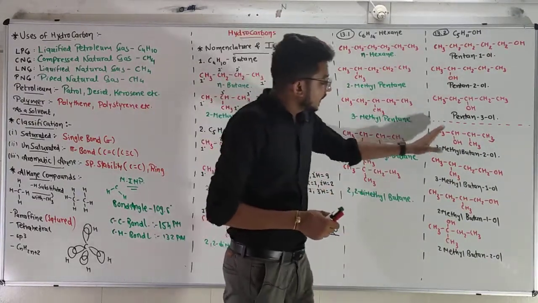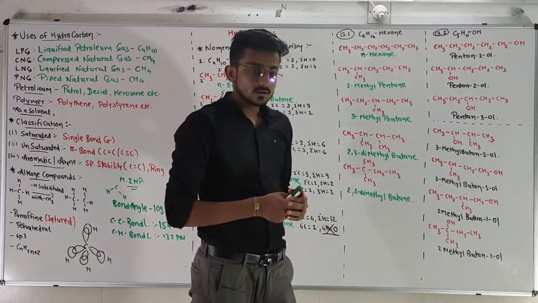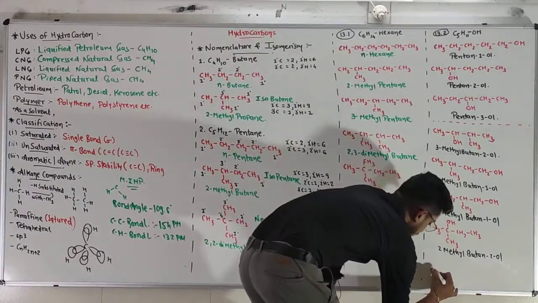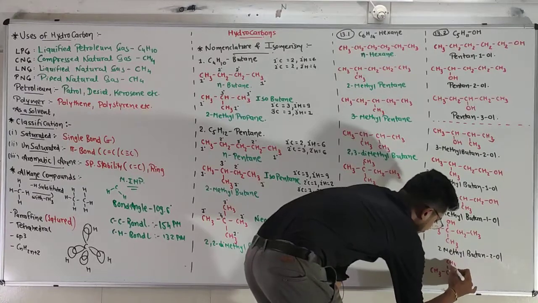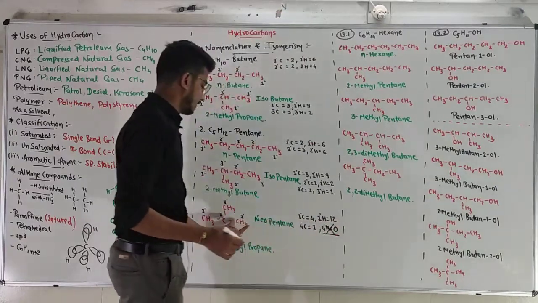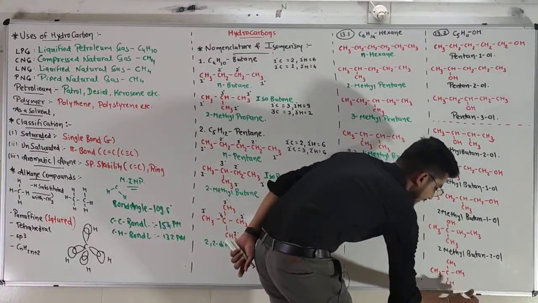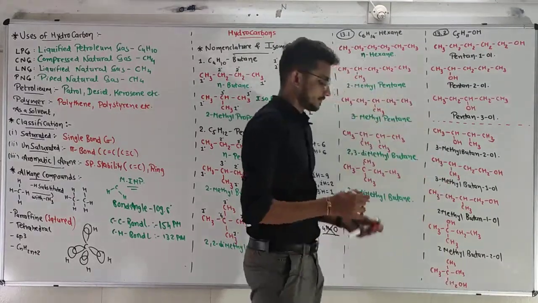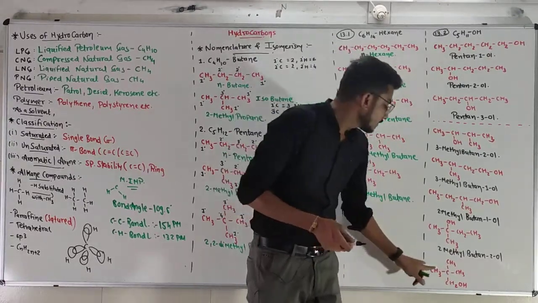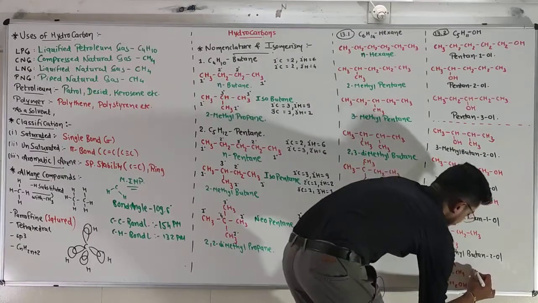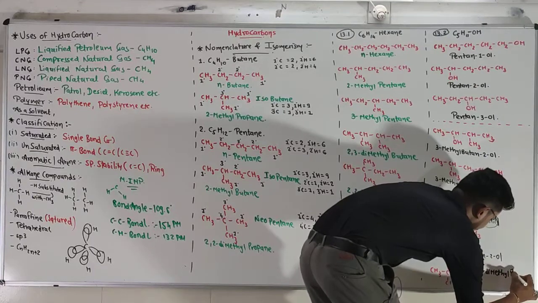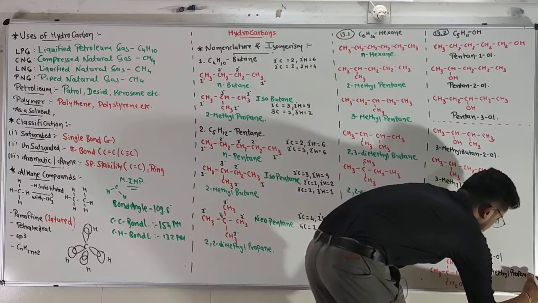If any other possibilities are available, is there? No. So the last one has 2 branches. So CH3, C, CH3, CH3 and CH3. This is isopentane, neopentane. And now one hydrogen is eliminated. Instead of that, we are adding OH. So 1, 2 and 3 carbon in a straight chain and 2 branches on the second carbon. So the name will be 2,2-dimethylpropan-1-ol.